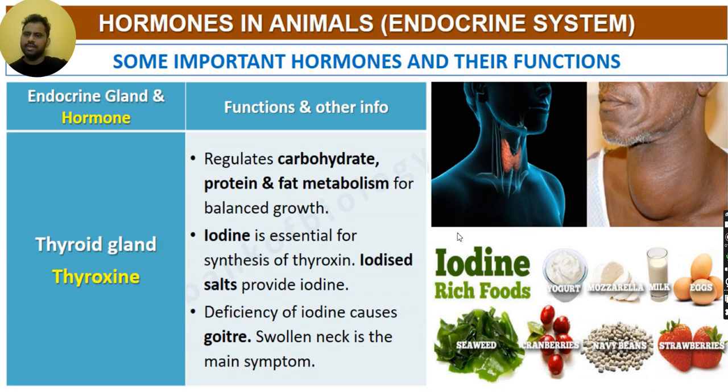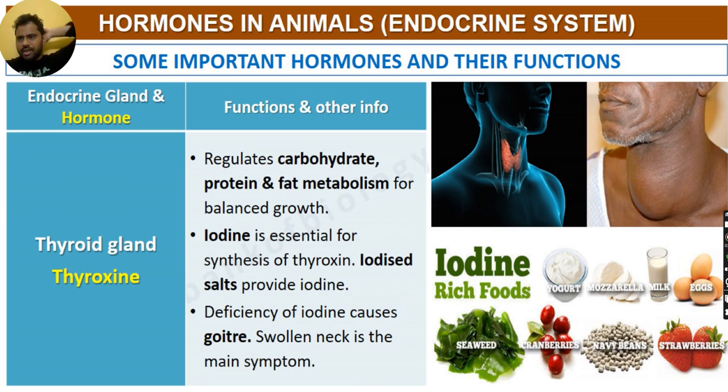Now there is another thing that we need to study, and that is endocrine glands and hormones. So we will study another very important gland called the thyroid gland, which produces thyroxine. What is the function of the thyroid gland? It regulates carbohydrate, protein and fat metabolism for a balanced diet, and iodine is essential for the synthesis of thyroxine.